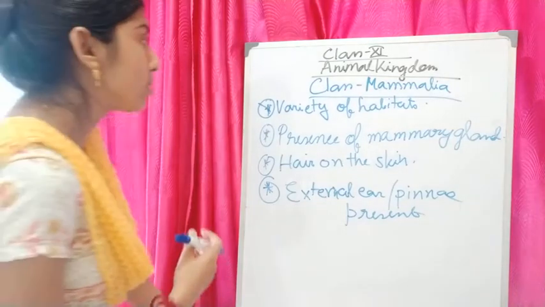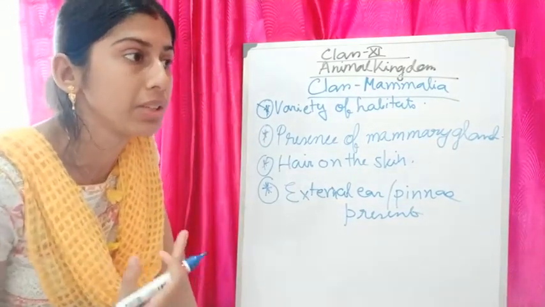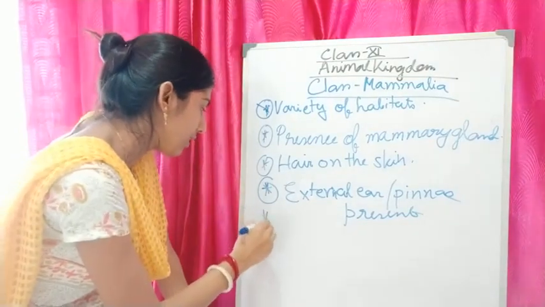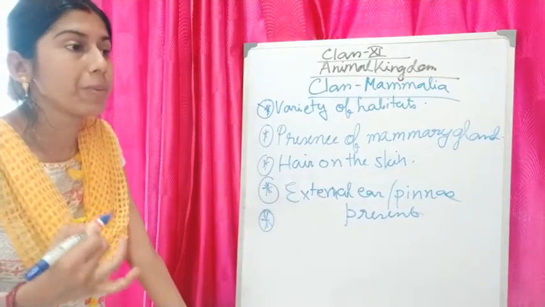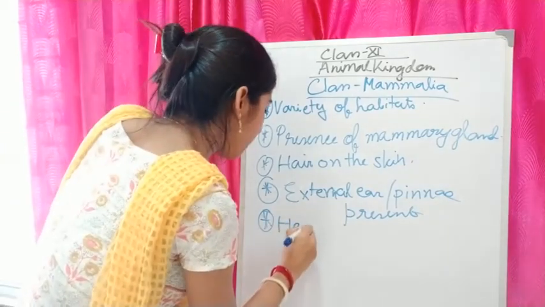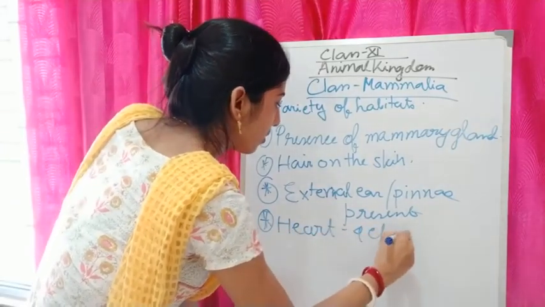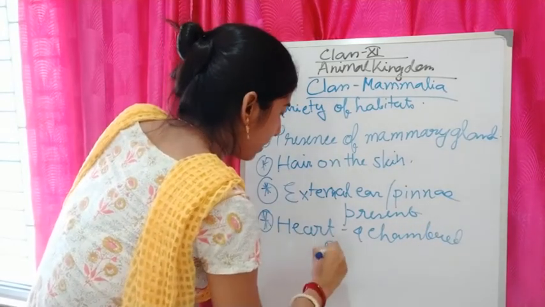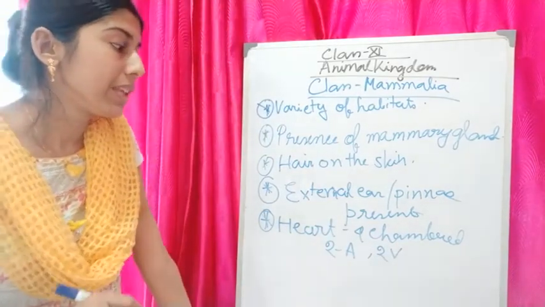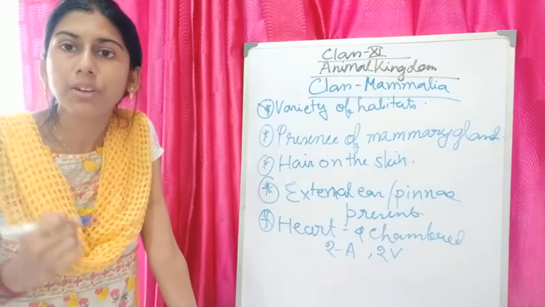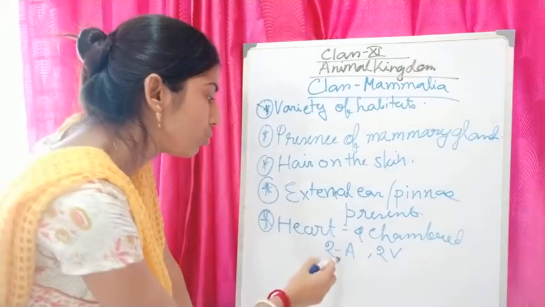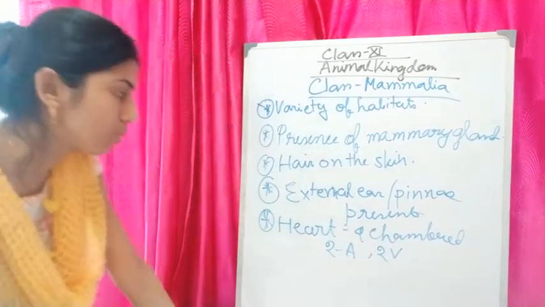In Mammalia, they have different types of teeth on the jaws. When we study digestion, we will read about the different types of teeth present in humans. And their heart is four-chambered, that means two auricles and two ventricles are present. That's why oxygenated and deoxygenated blood do not get mixed. They are separated with the help of these four chambers, two auricles and two ventricles.